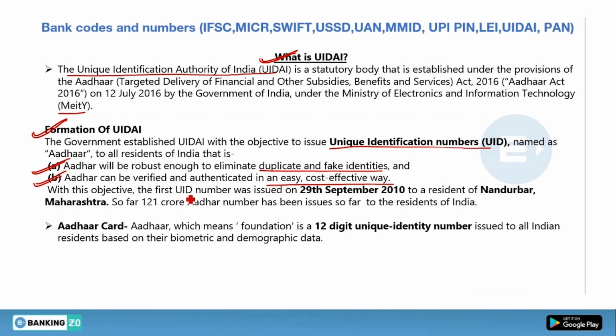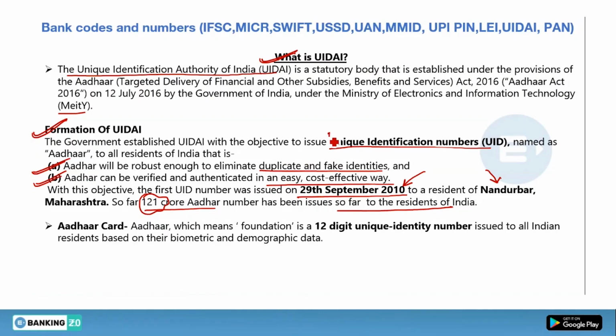With this objective, the first UID number was issued on 29 September 2010. This question is very important. It was issued to a resident of Nandurbar, Maharashtra. So far, 121 crore Aadhaar numbers have been issued to the residents of India. So total Aadhaar number is 121 crore, and the first person was the resident of Nandurbar, which is located in Maharashtra, and it was allotted on 29 September 2010. Okay, and the purpose I have already explained over here.